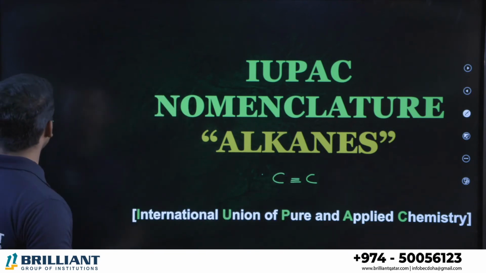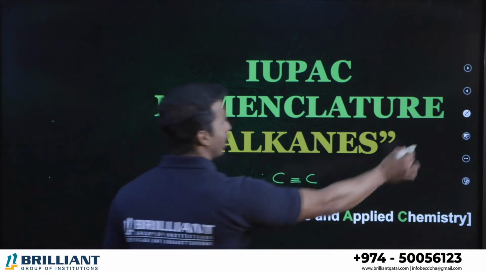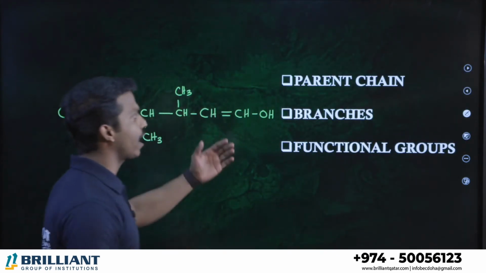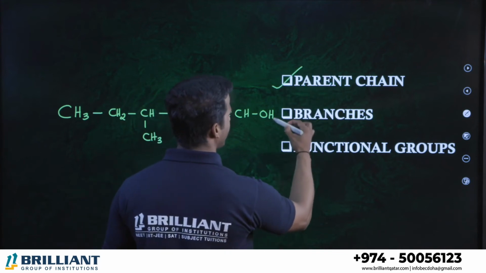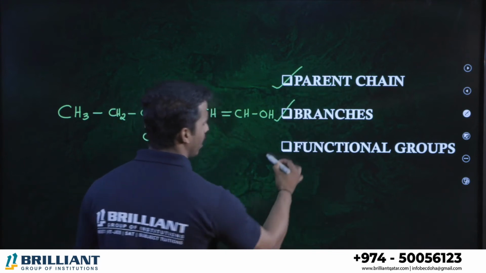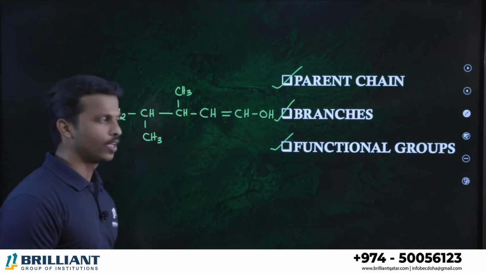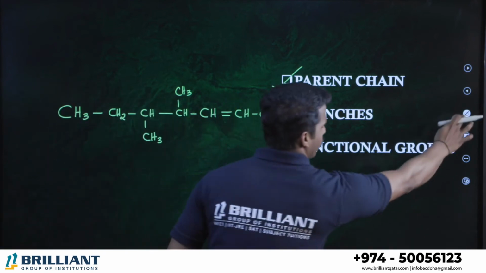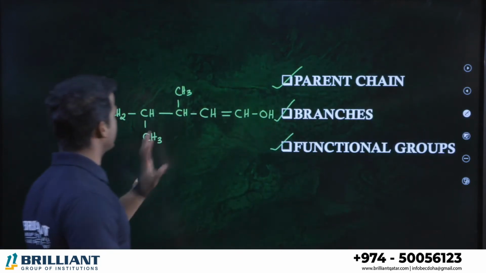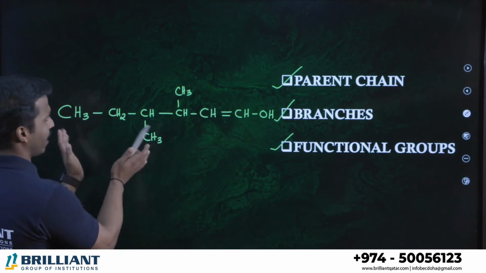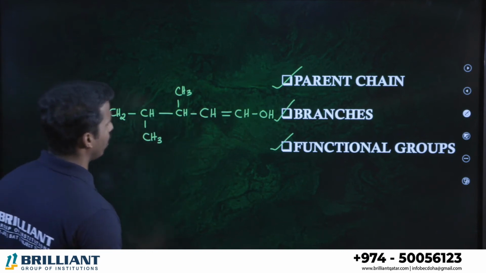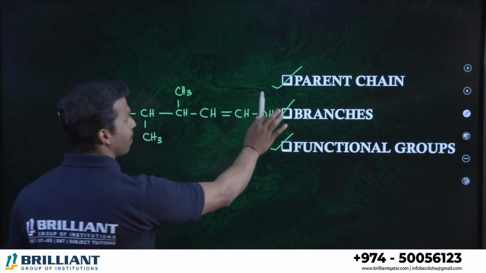Before entering into the nomenclature, let me tell you the basic idea of what is meant by a parent chain, branches and functional groups. All of you, please look at the given compound. Here you can understand it's a hydrocarbon. You see all carbons and hydrogens are there.